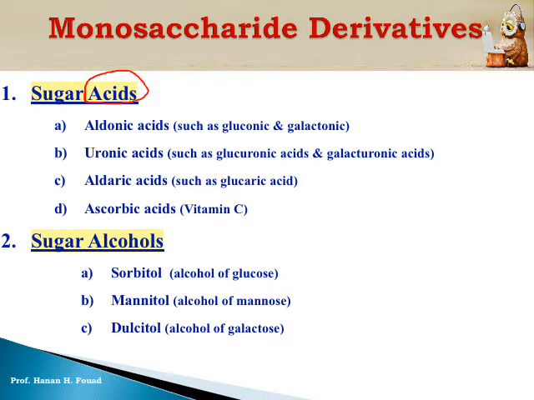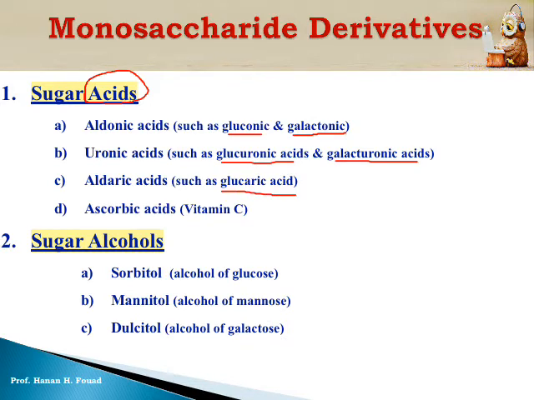The first example, aldonic acid, and there are examples: gluconic acid from glucose, galactonic acid from galactose. These are aldonic acids. The second is uronic acid. The first example is glucuronic acid from glucose, galacturonic acid from galactose. The third example is aldaric acids, such as glucaric acid.